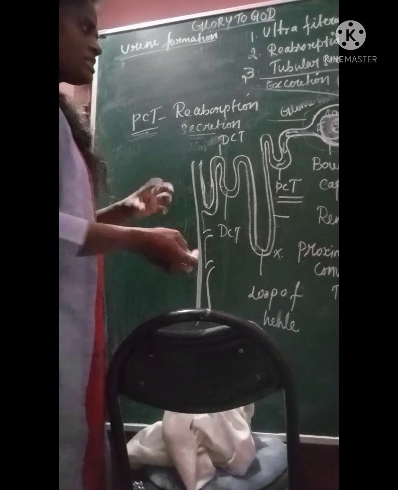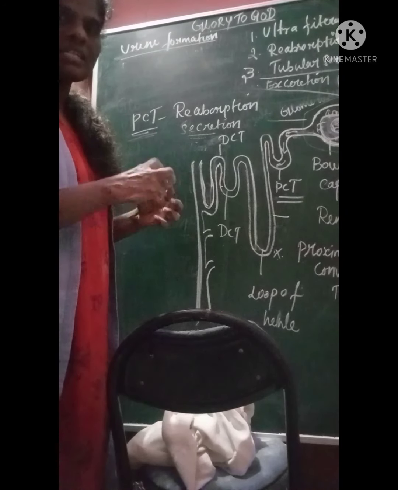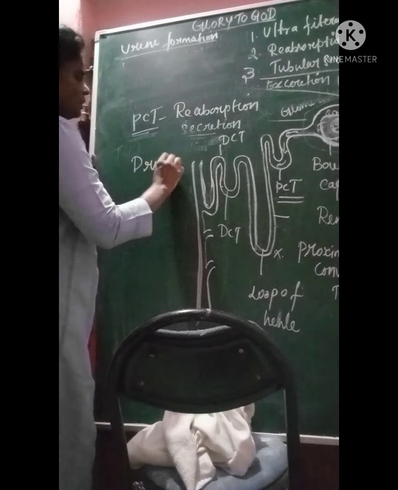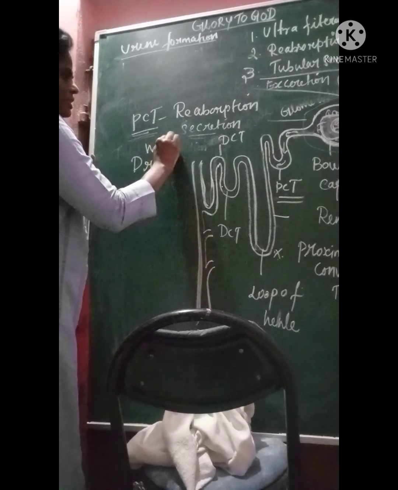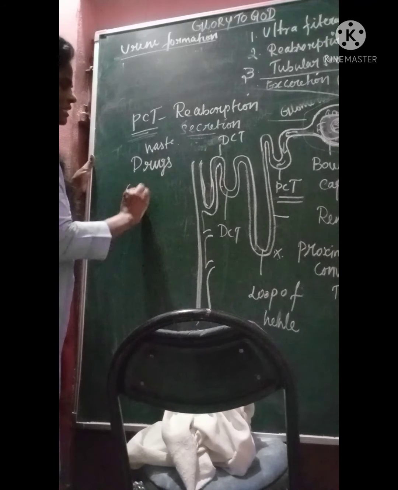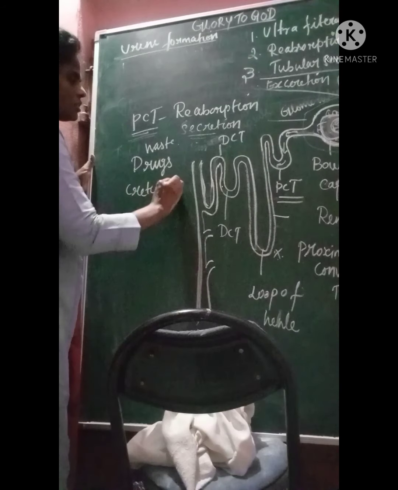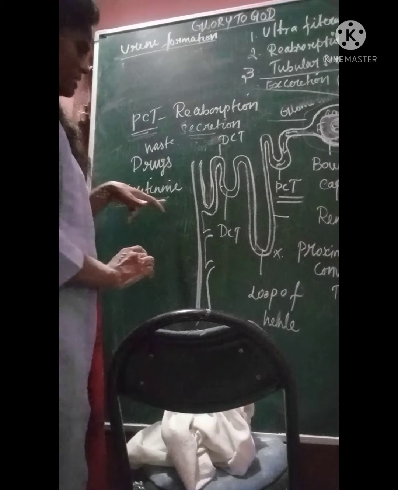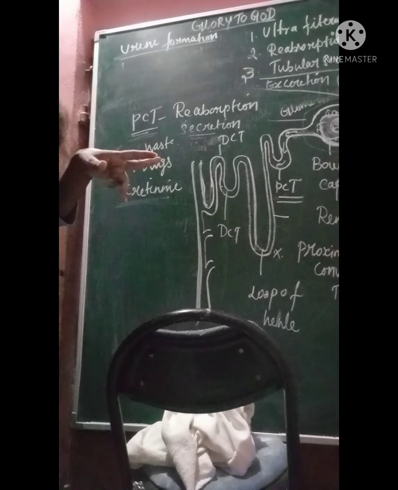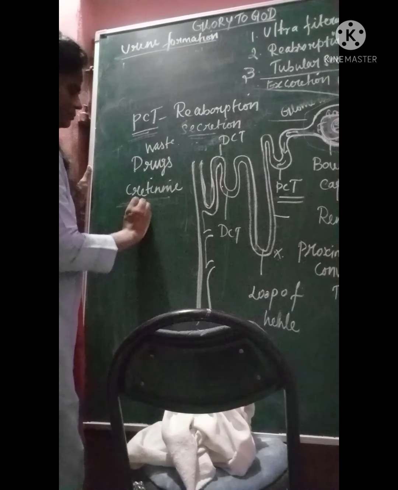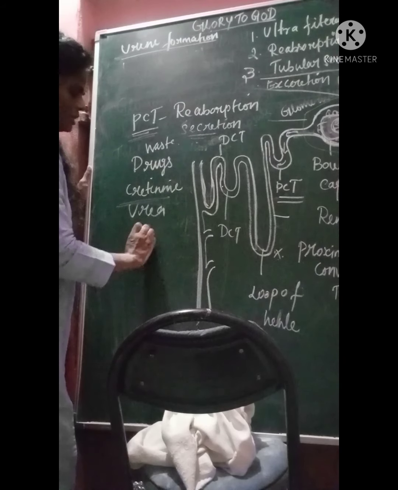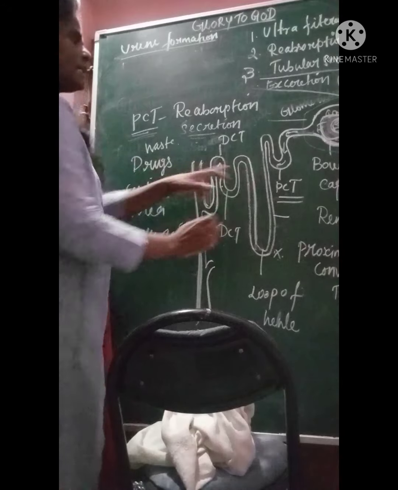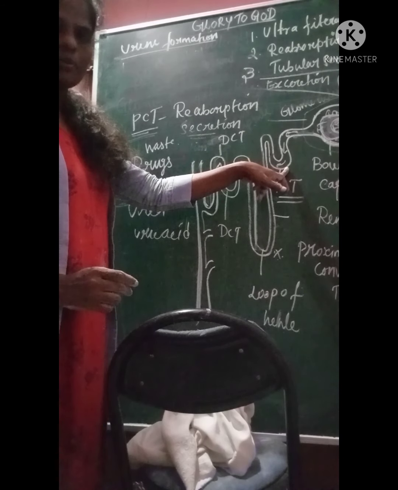So when they take medicine, the waste of the drug, and creatinine, which is the metabolic end product waste, and urea and uric acid, all of these are secreted in the proximal convoluted tubule itself.